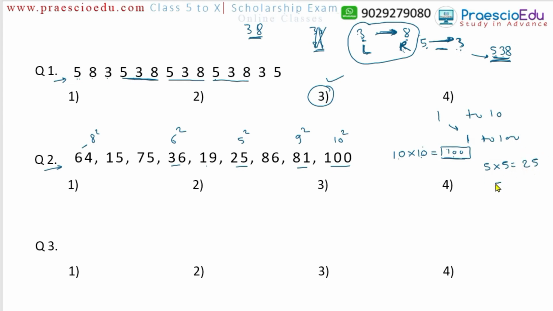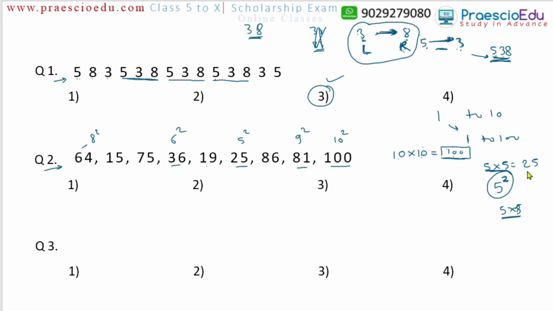Or you can say 5 square. Instead of multiplying by 5, you can write it this way, with a 2 at the top right side. So this is another method to write it down. This is the way of writing to note that this is a square. 2 times means the number is multiplied 2 times with itself, means 5 multiplied by 5, like this one. So that is called a square.